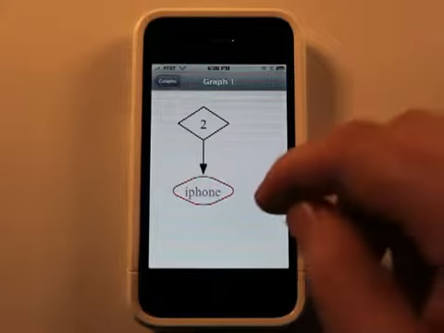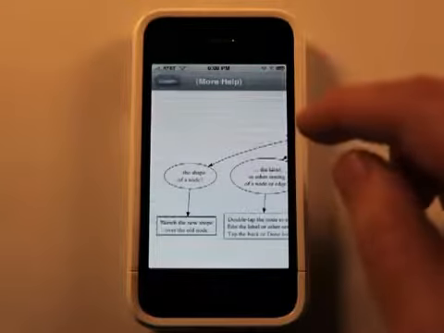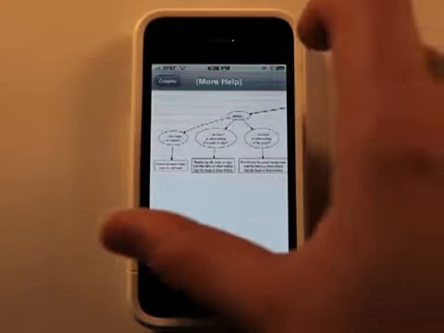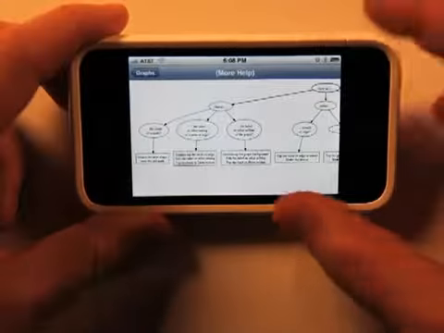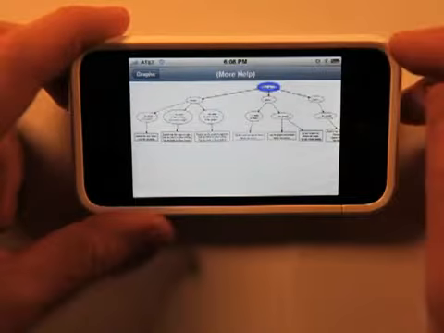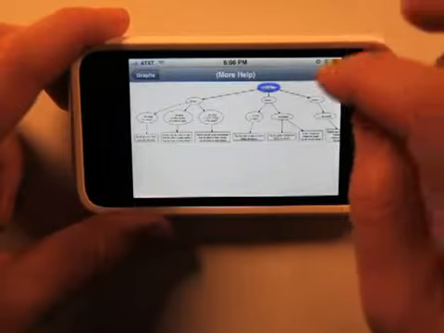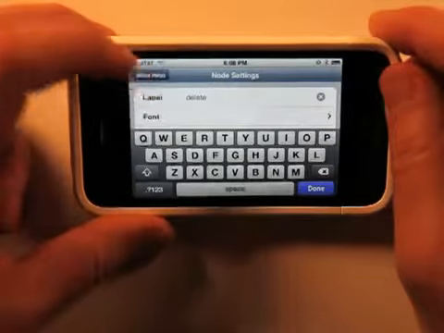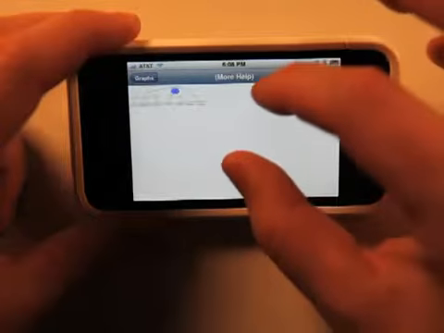So really neat how this app works, and just like it shows in these help menus here, there is a lot that you can do. It works in landscape mode, so it will flip around here. So yeah, just to get started, you can mess around with the help menu and play with that one as well. So really neat. Zoom in, zoom out.